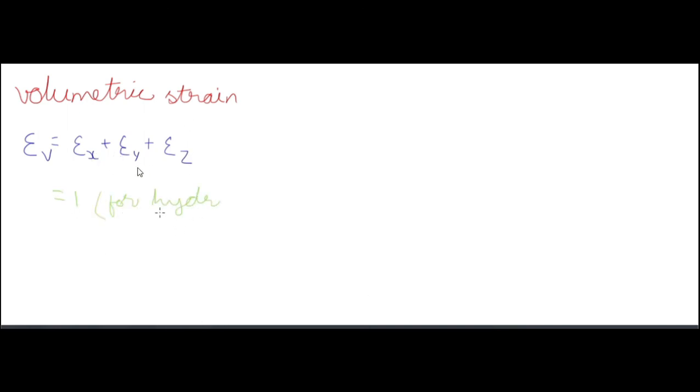Now volumetric strain. Volumetric strain is equal to epsilon x plus epsilon y plus epsilon z, which is equal to epsilon y, which is equal to 1 for the hydrostatic condition, meaning same pressure, same stress in every direction.